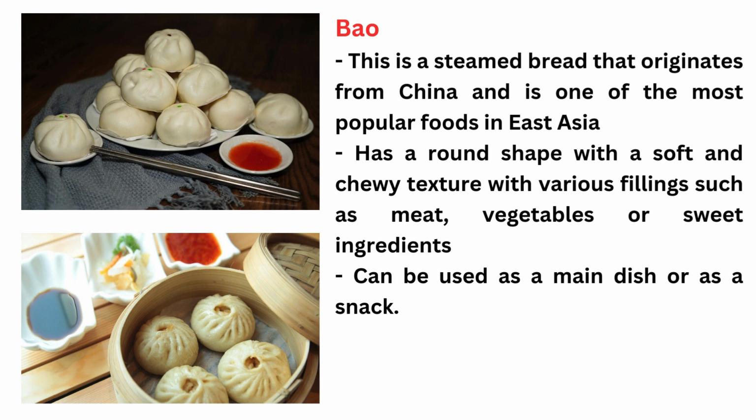Bao. This is a steamed bread that originates from China and is one of the most popular foods in East Asia. It has a round shape with a soft and chewy texture, with various fillings such as meat, vegetables or sweet ingredients. It can be used as a main dish or as a snack.